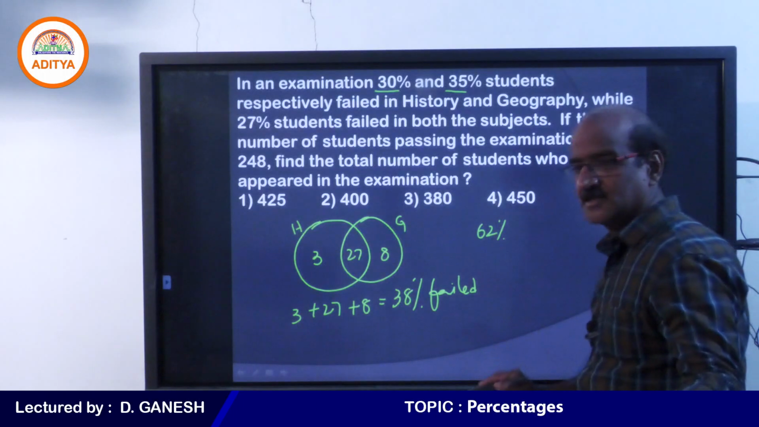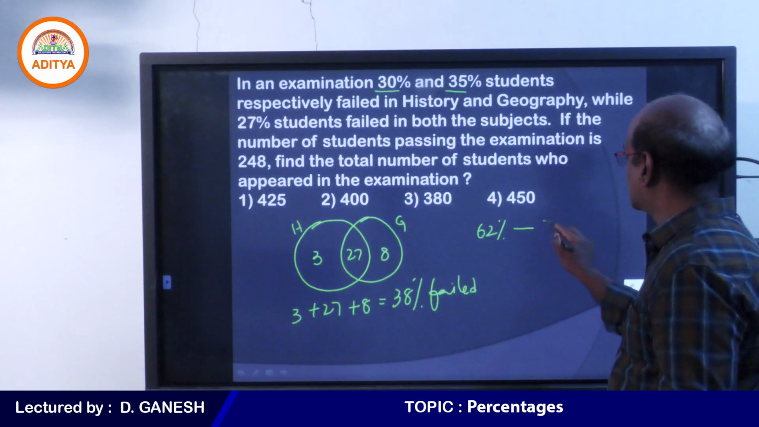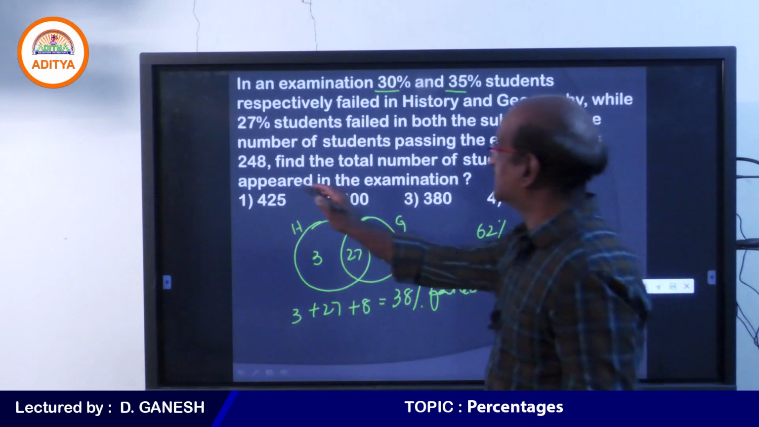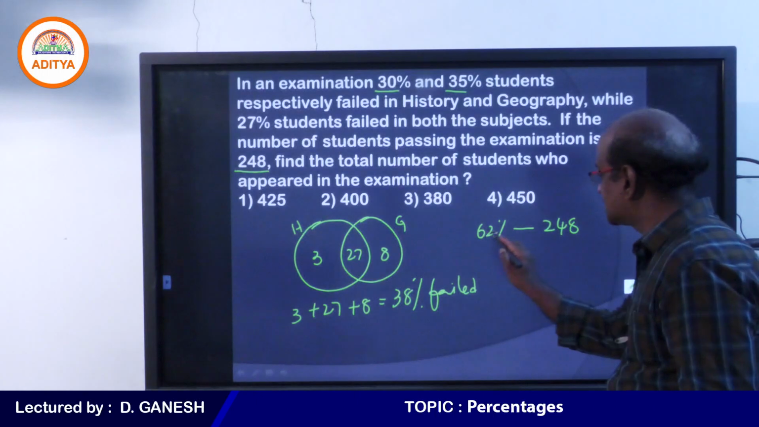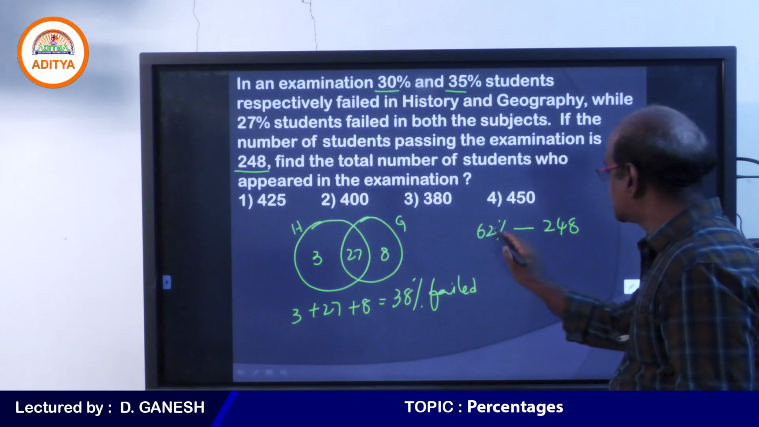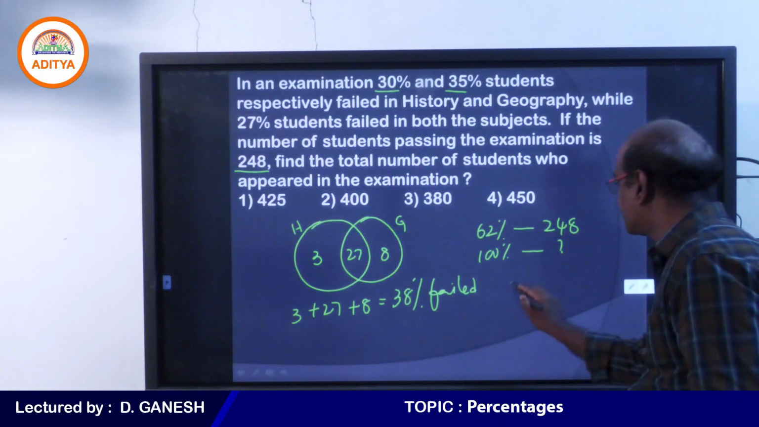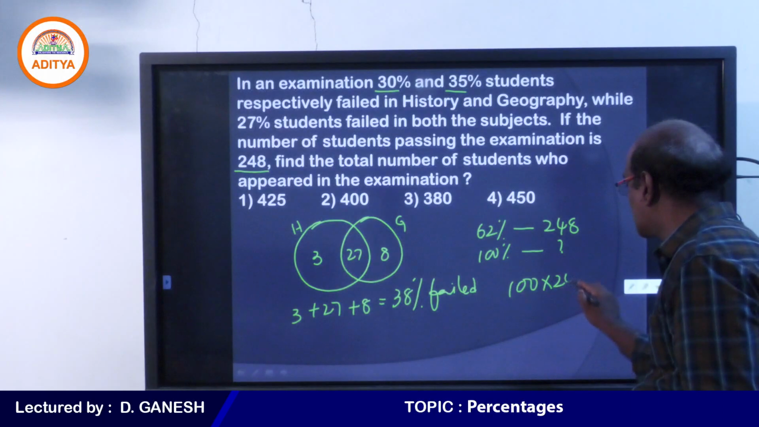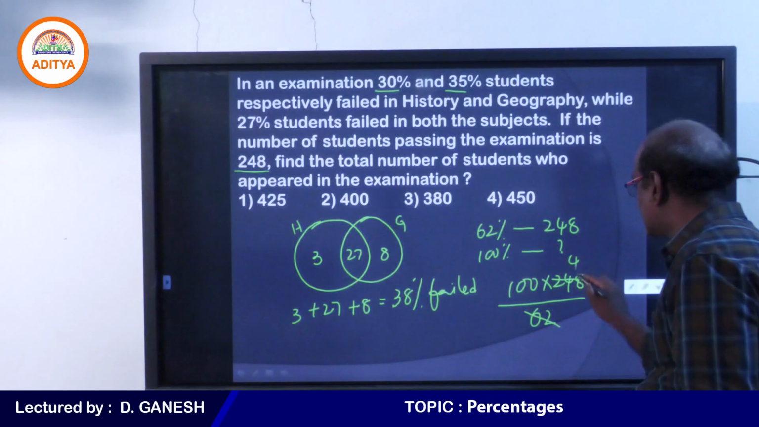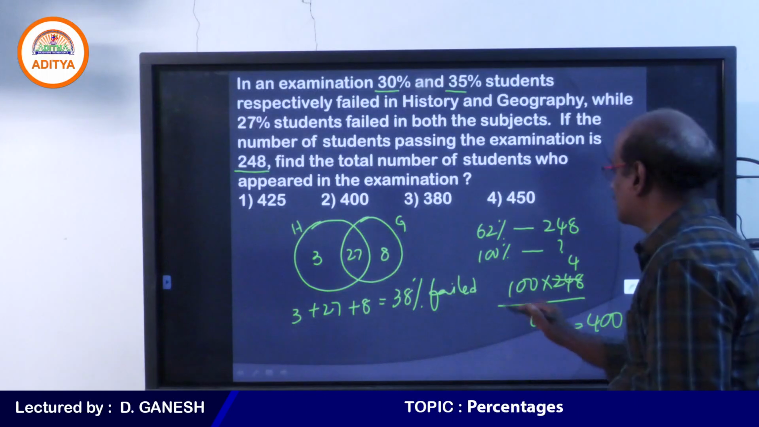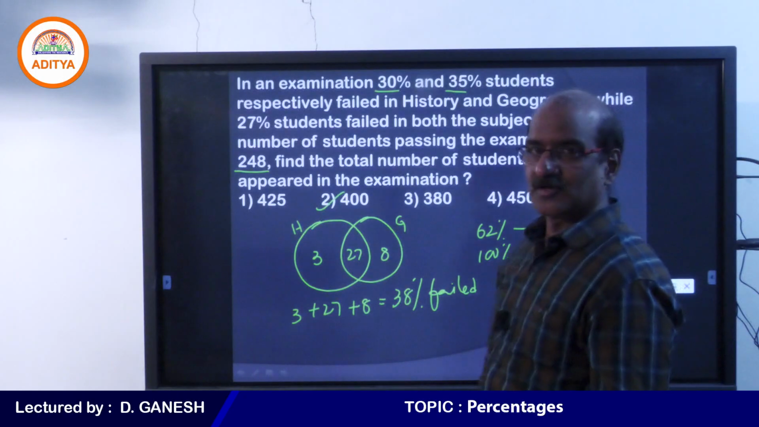62% pass in both the subjects, and this particular 62% is given as 248. You can see that 248 people pass both the subjects. So actually in percentage they are 62%. So when 62% is 248, now let us find what is the total number. Therefore 100 into 248 divided by 62. Am I clear to you? So this cancels 4 times. Therefore your answer must be 400.